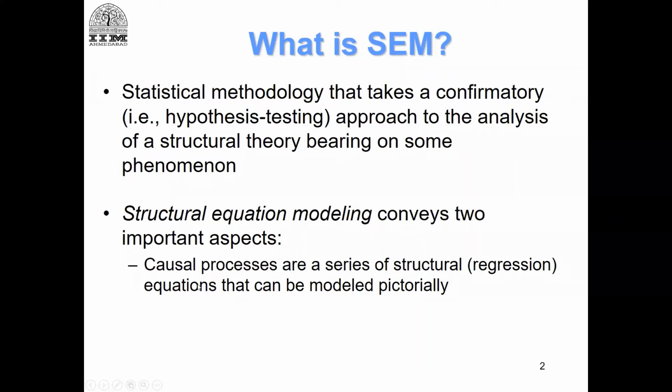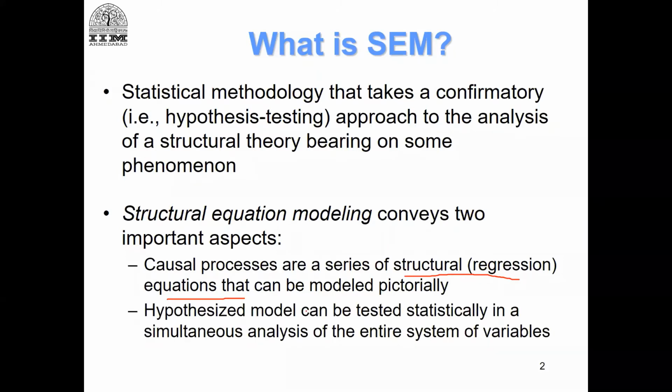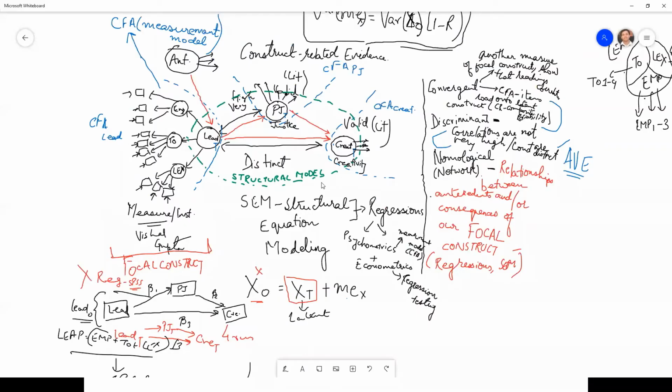And what it does is it models causal processes as a series of structural regressions or regression equations that we are going to model graphically, right? So it shows causal processes as a series of regression equations, and we are going to test statistically a simultaneous analysis of this complete system at one go, right? So this is something that we are going to do, right?